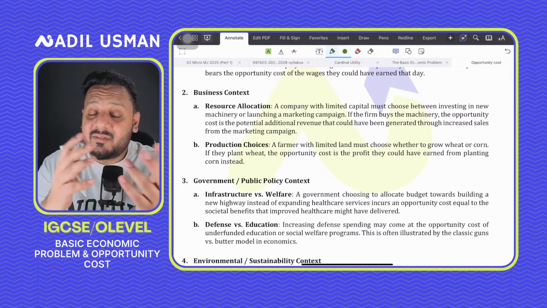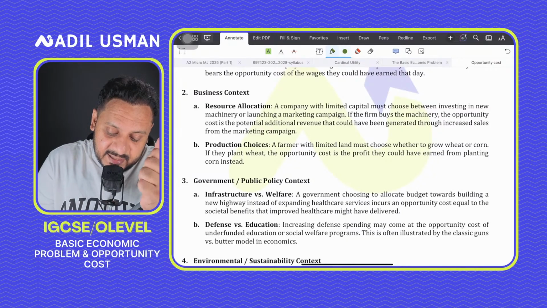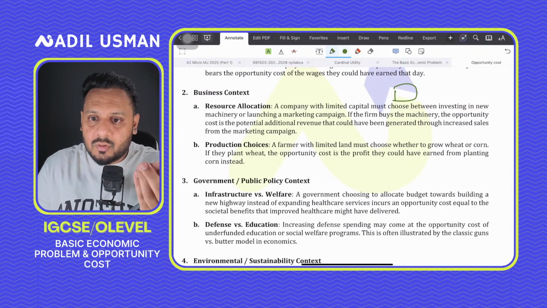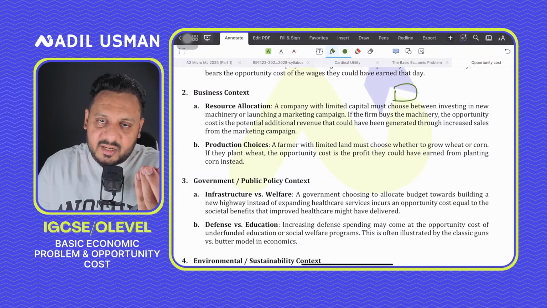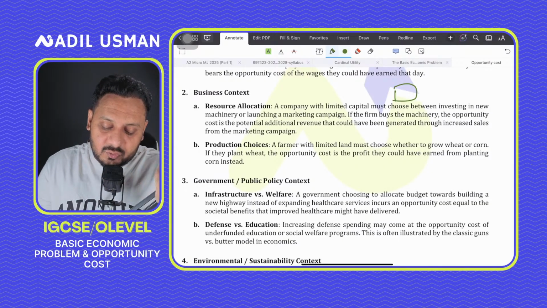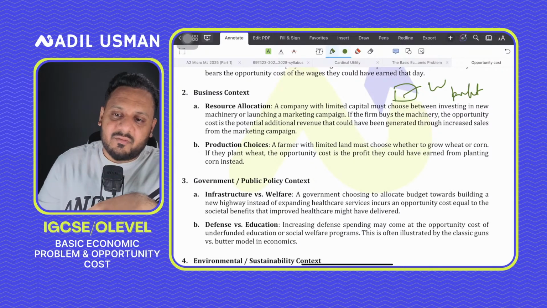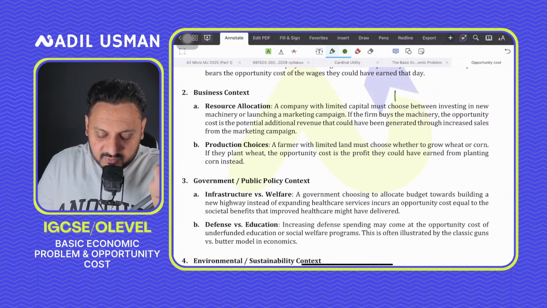Or instead, let's say that you have a land and the farmer could grow, maybe wheat, or instead he could grow corn, and he chooses to grow wheat. Then the profit or the revenue that he would have made from choosing corn is the opportunity cost, right?